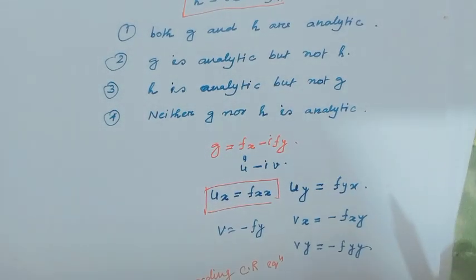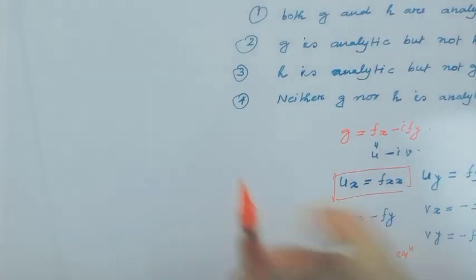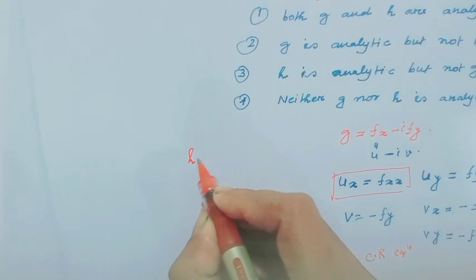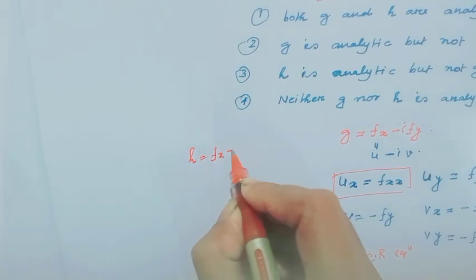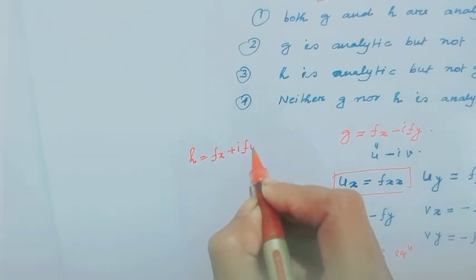Here is h analytic? Here given h is equal to f_x plus i f_y.